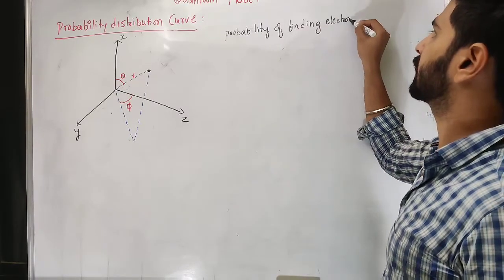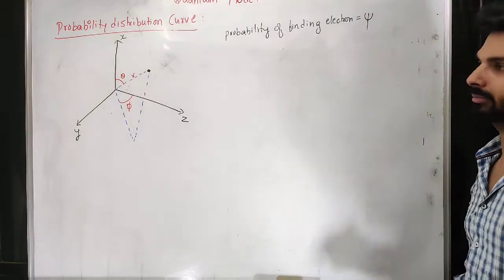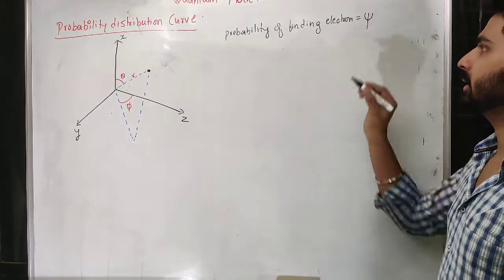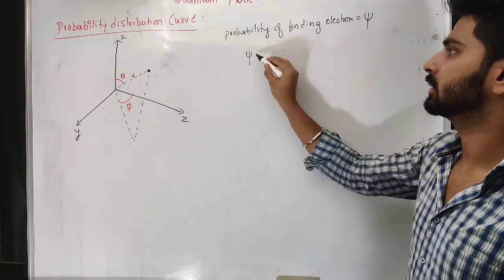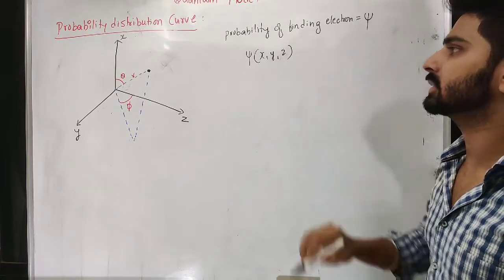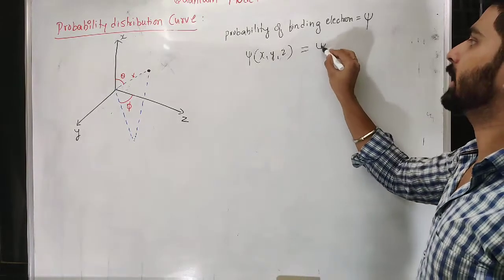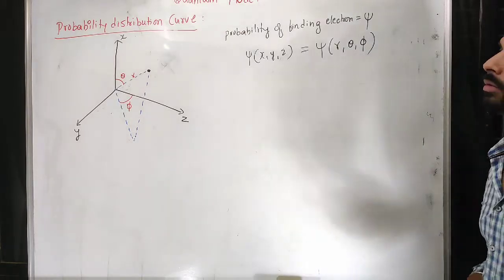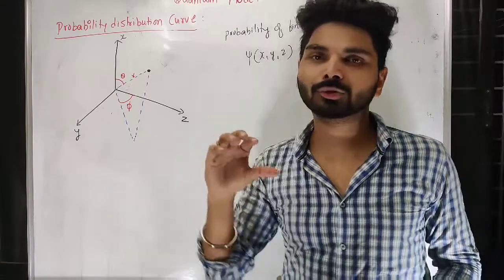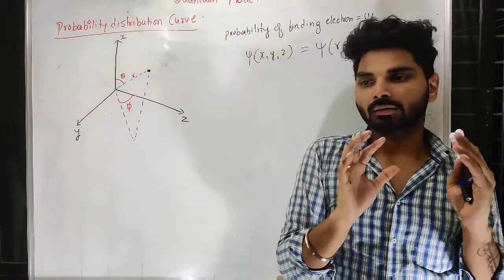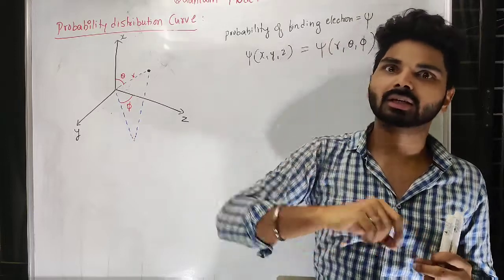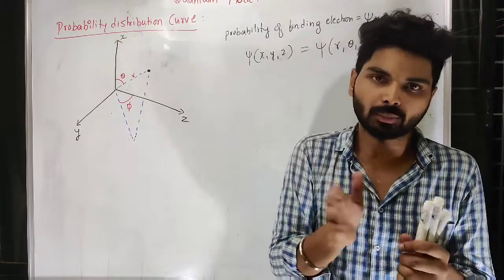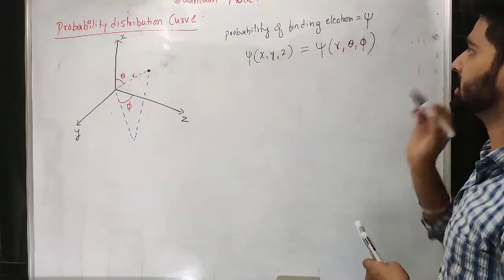I symbolize it as psi, the trident type of symbol called psi, and I can find it by using Cartesian coordinates like x, y, z, or by using polar coordinates r, theta and phi. XYZ is also fine, but it is not useful. Why? Because we are talking about an atom, where you have to check angle wise and also in terms of radius, because radius is also important, and how angle wise they are away from each other. That's why polar coordinates become important.